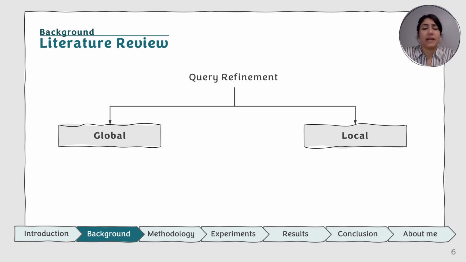Query refinement techniques can be categorized into two groups, global and local. Global techniques only use the original query to refine it, but the local ones also use the top K retrieved documents in order to extract the related terms and use them to refine the original query.